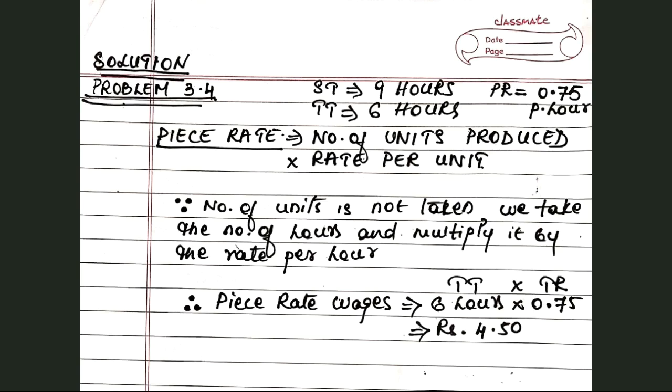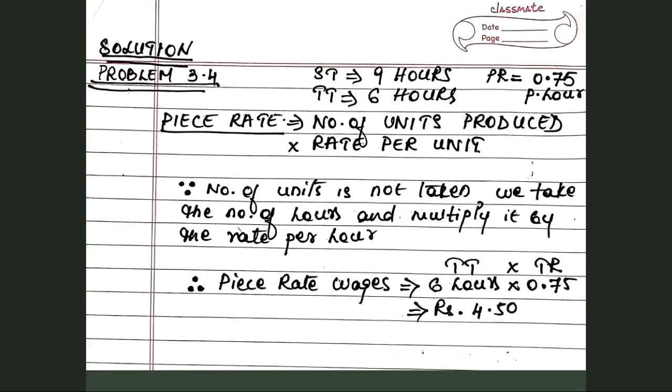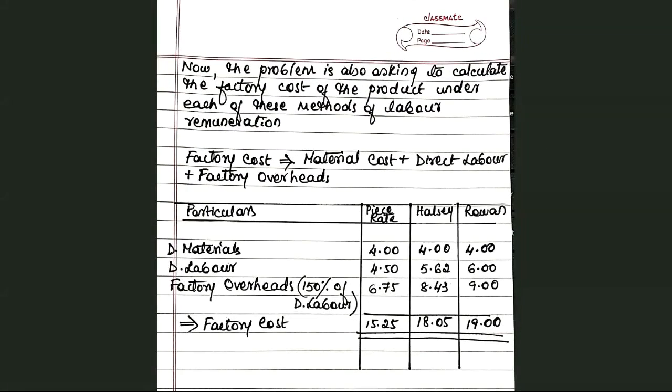So let's calculate the factory cost that will be incurred by the organization at three different methods of labor remuneration. Let us find out how it is done.